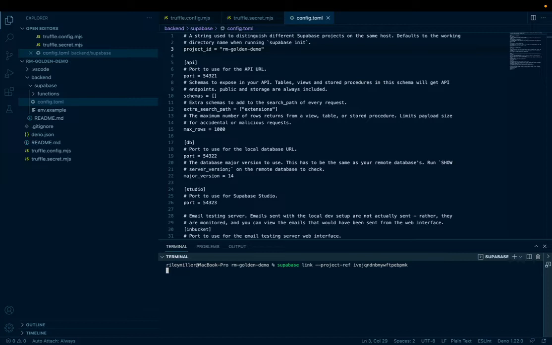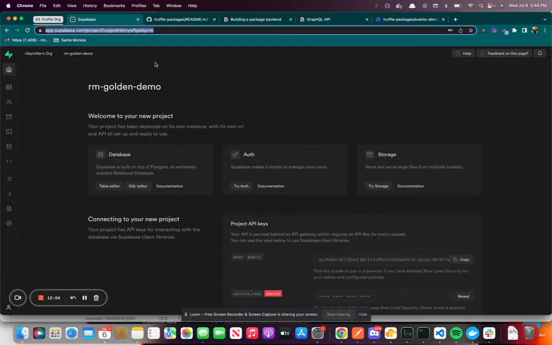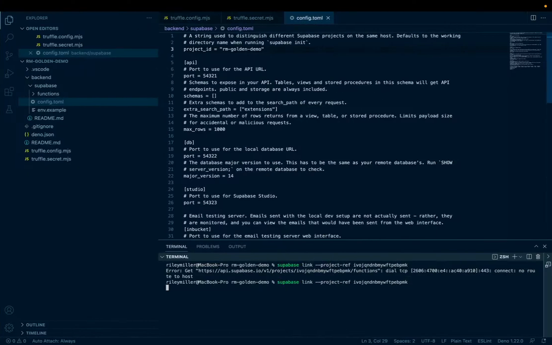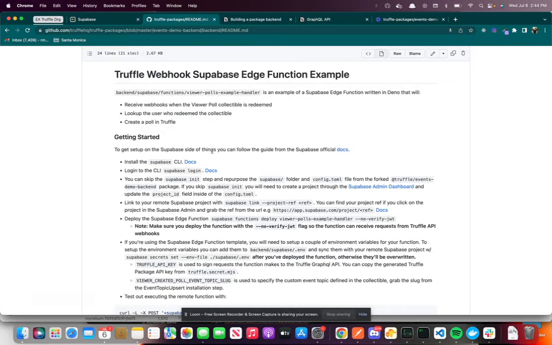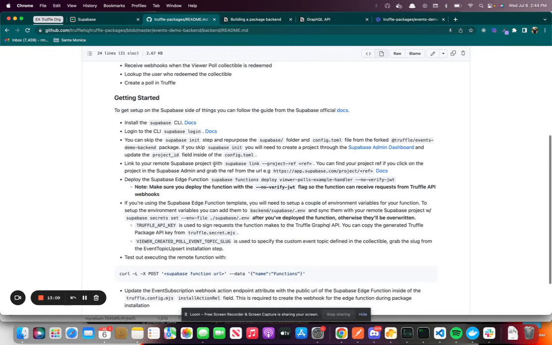Wait for that to finish up before we proceed. Okay, I think it wasn't finished, so we're going to run that again. Okay, cool, that worked that time. The project was still being set up. So that is good to go there. Let's go back to the README.